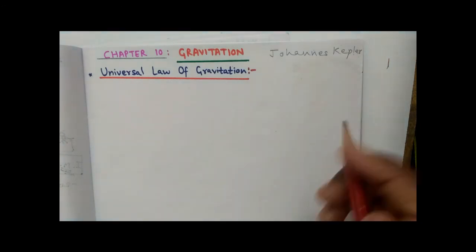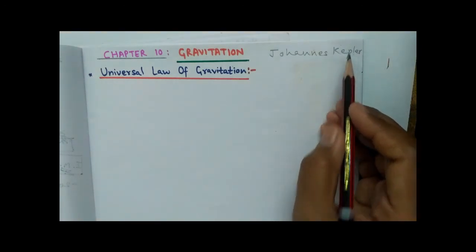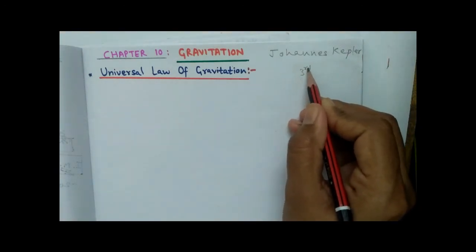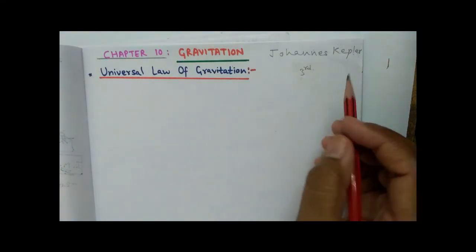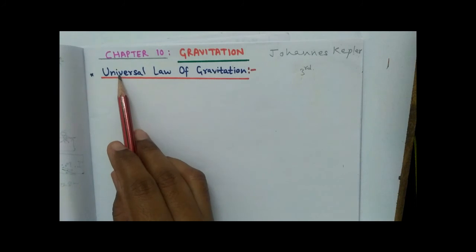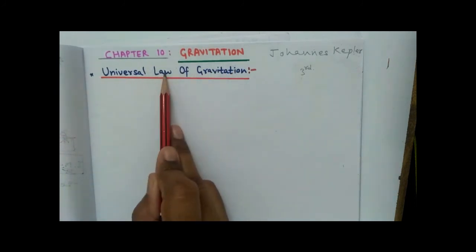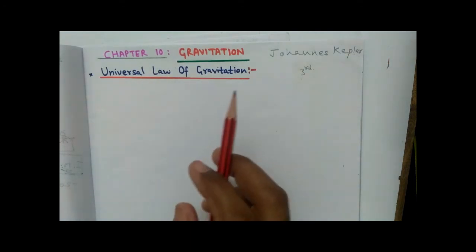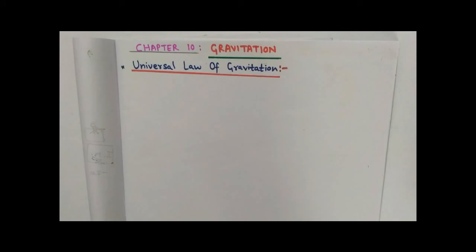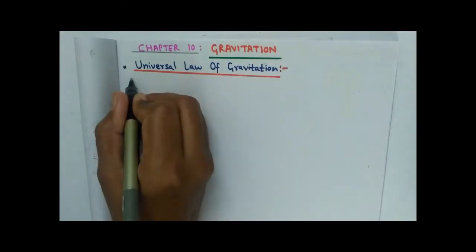So what Newton did, Newton made use of Kepler's third law of planetary motion and proposed the universal law of gravitation. So the universal law of gravitation was proposed by Isaac Newton. The universal law of gravitation says that